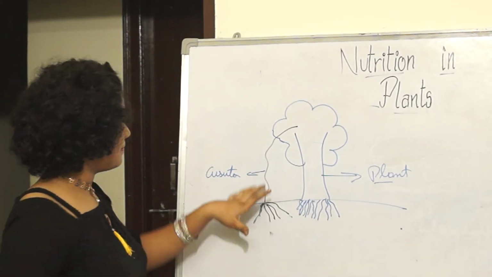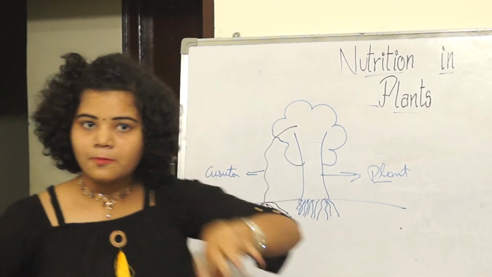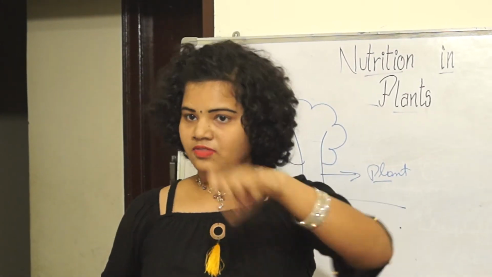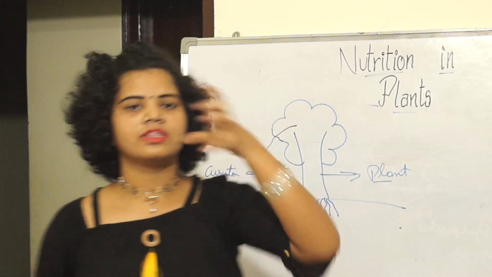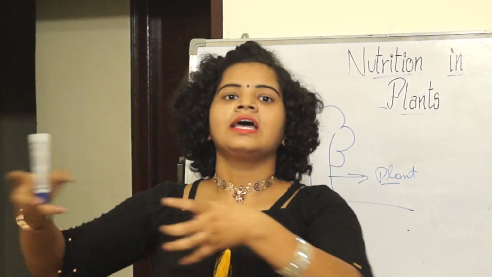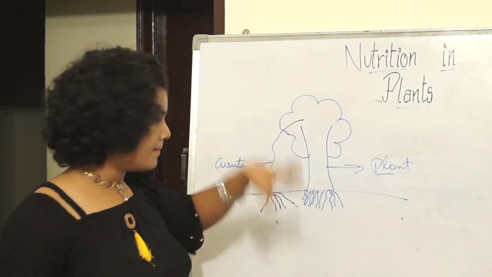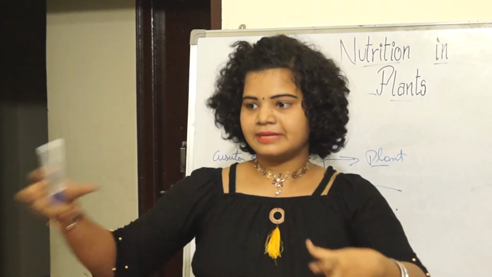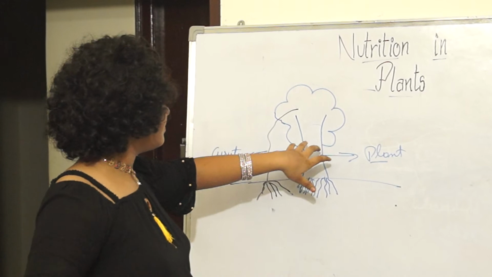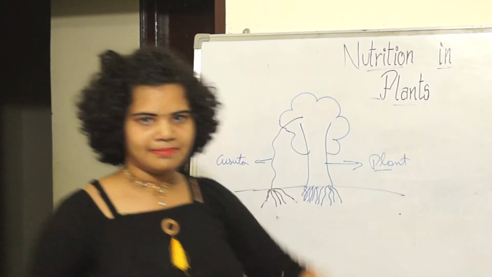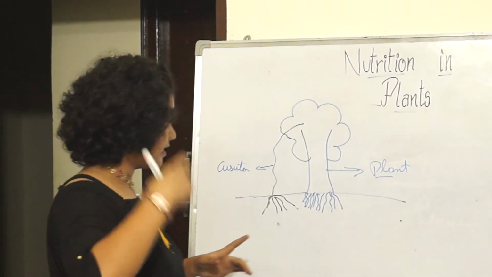So this Cascada plant climbs on the other plant, and it takes ready-made food, the food which this plant makes by itself. So it takes ready-made food from the very strong plant which contains chlorophyll.